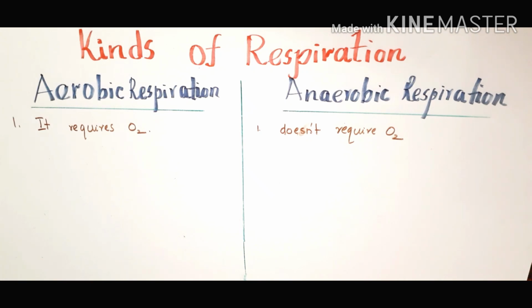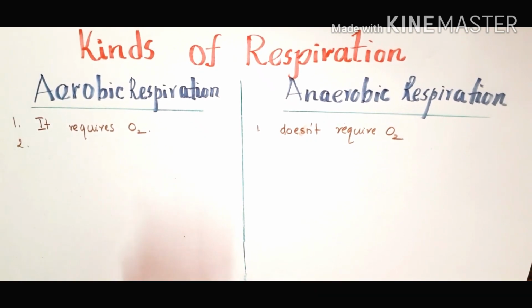I will repeat. You know that at the end of the glycolysis, pyruvic acid is formed. These hydrogens of the pyruvic acid are finally transported to the oxygen to form water. So aerobic respiration requires oxygen, whereas anaerobic respiration doesn't require oxygen, because only the glycolysis process will take place in anaerobic respiration. There won't be the Krebs cycle or electron transport, so there is no need of oxygen.